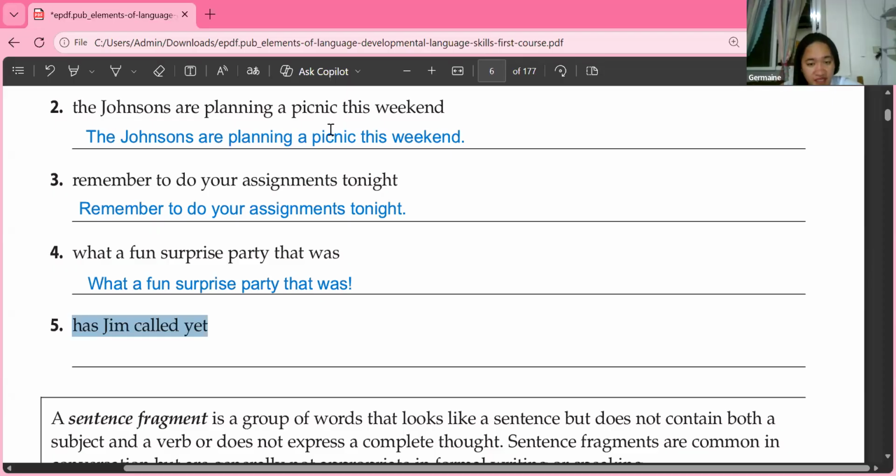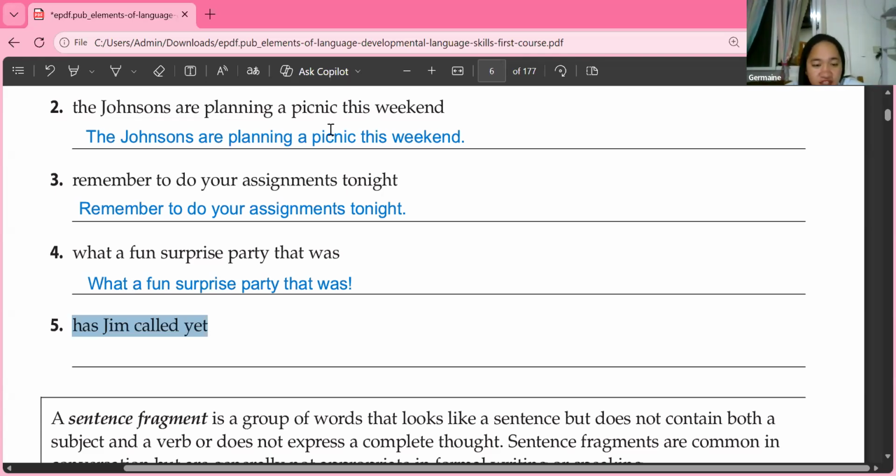But if you're going to read the sentence, it's not a question. It's not asking you, but it simply tells you that the party was fun. So that's why we use an exclamation point for number 4. I hope everyone got that one.